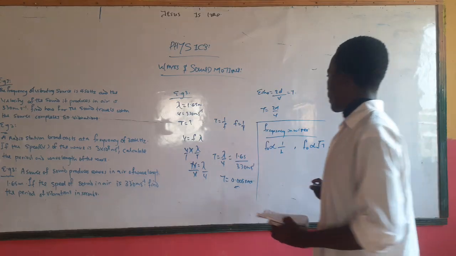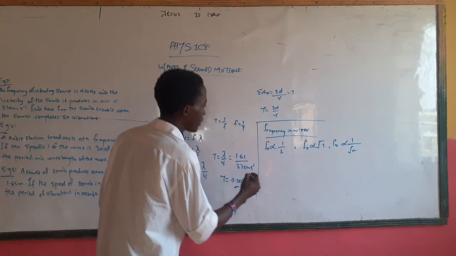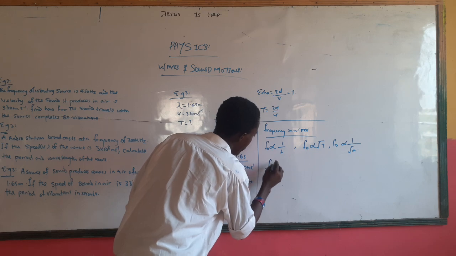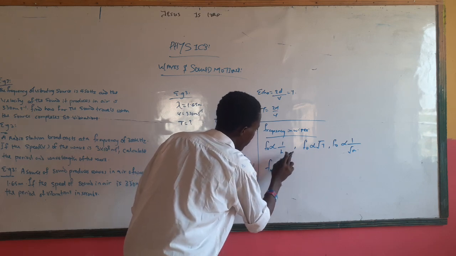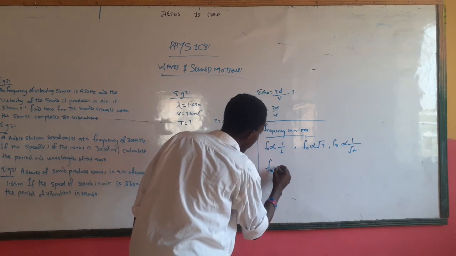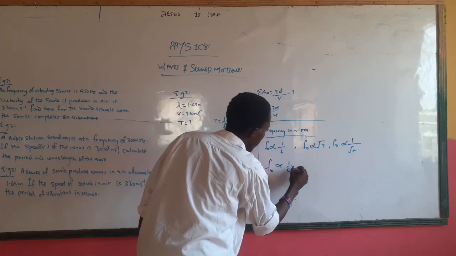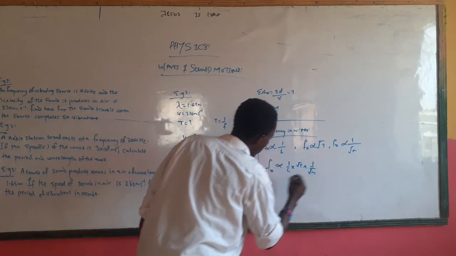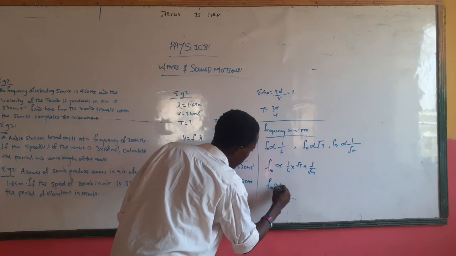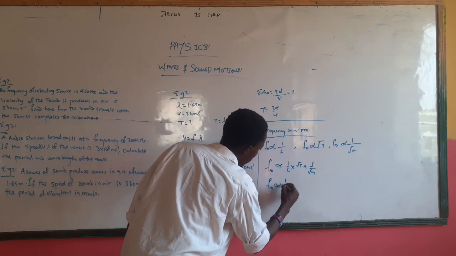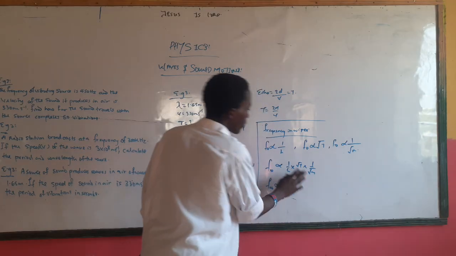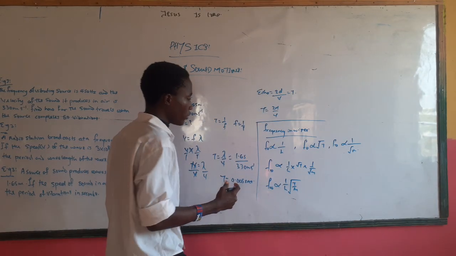So we have the general identification as this. The frequency in wires we have F0. Let's use Fw, frequency in wires. Multiply these together, so we have 1 over L multiplied by the square root of T multiplied by 1 over the square root of m. When you join everything together, you have frequency in wires as 1 over L times the square root of T over m. If you understand that, that's good.